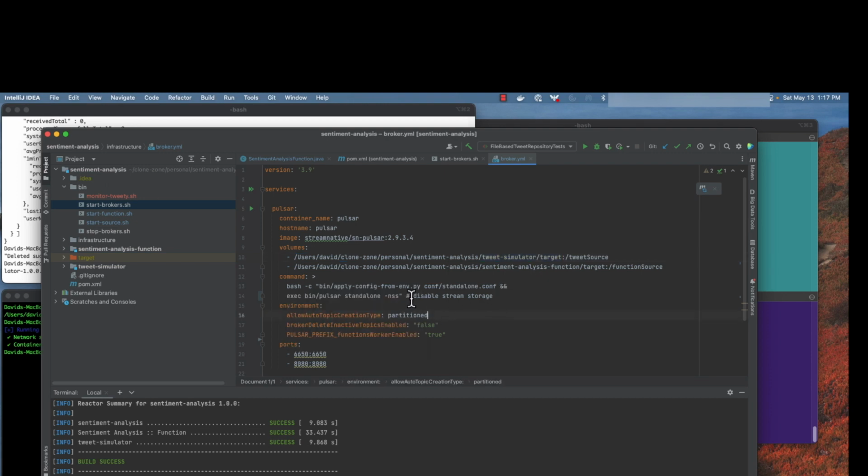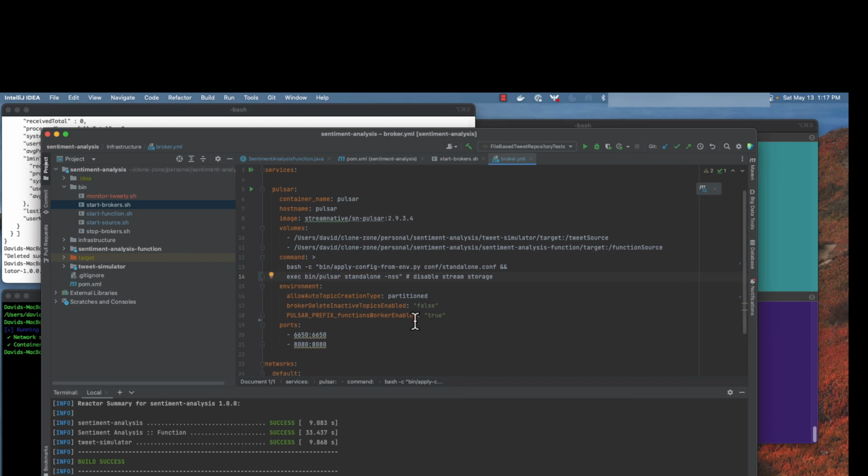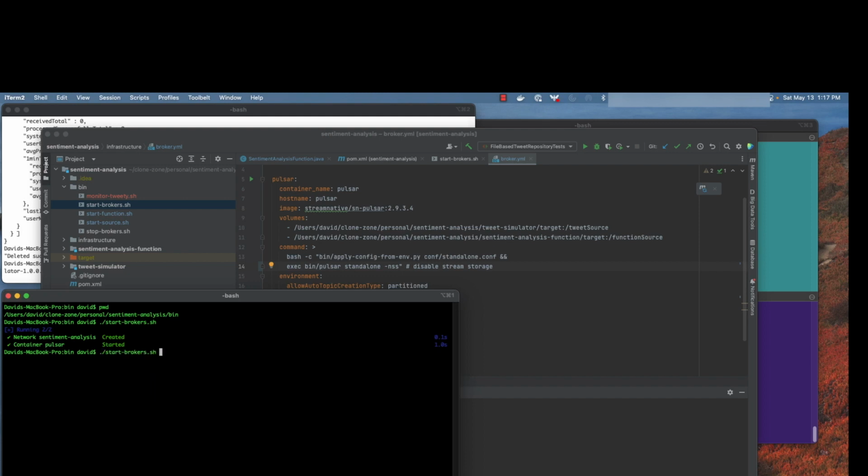Also note that you want to make sure that you enable the function worker. By default, it is disabled in the Pulsar standalone, so you can do that by adding this particular setting and making sure that you do not have the -nfw switch. A lot of times that's there, and that means no function worker. That disables it, so make sure that that is turned off. Once you've done that, you should have a Pulsar cluster up and running.